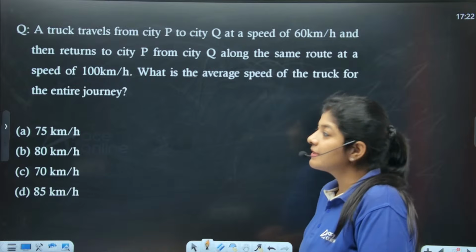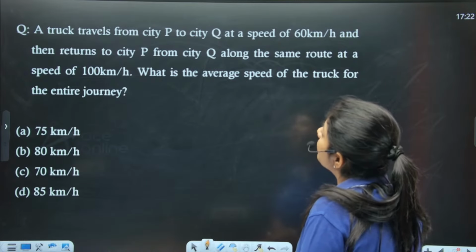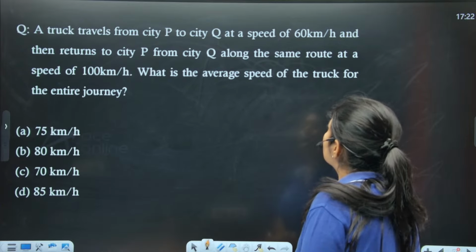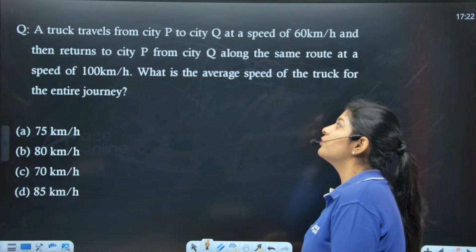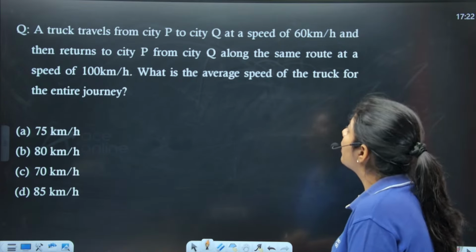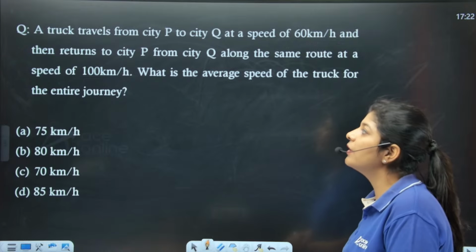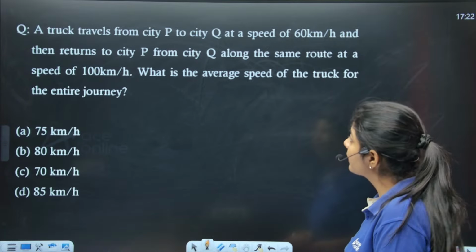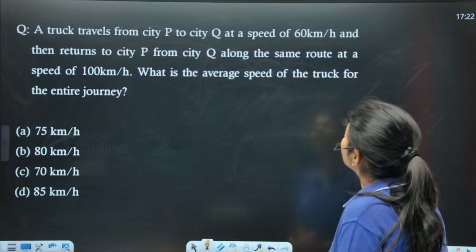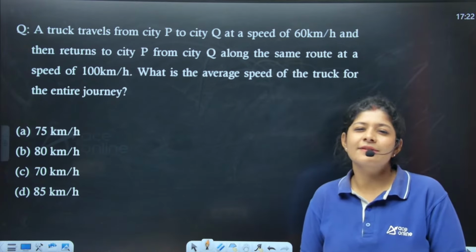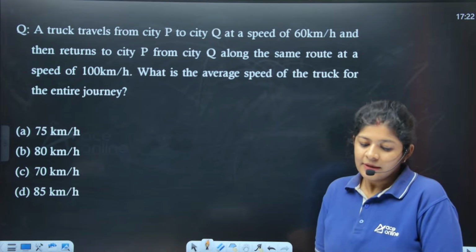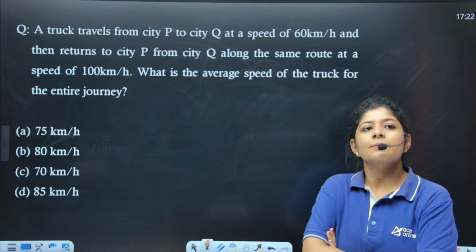So the next question is saying that a truck travels from city P to city Q at a speed of 60 kilometers per hour and then returns to city P from city Q along the same route at a speed of 100 kilometers per hour. What is the average speed of the truck for the entire journey? This is again a very, very easy question. So just simply let me know what answer you people are getting.